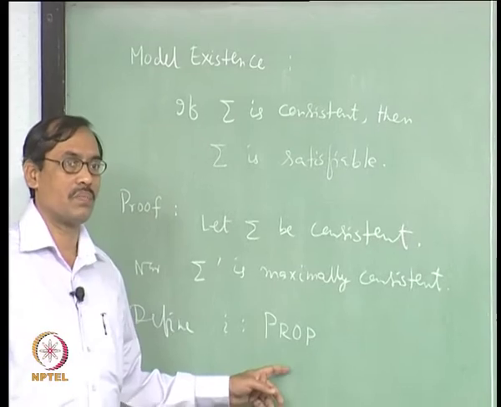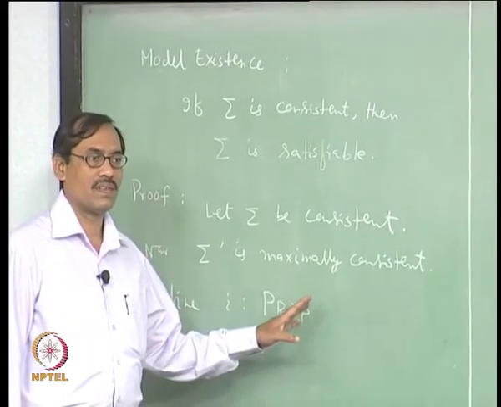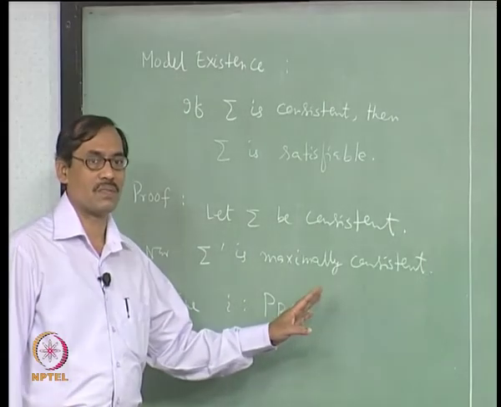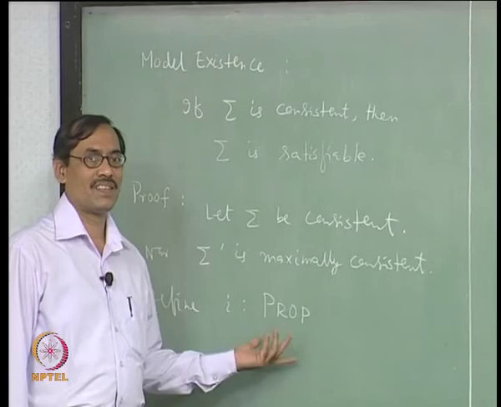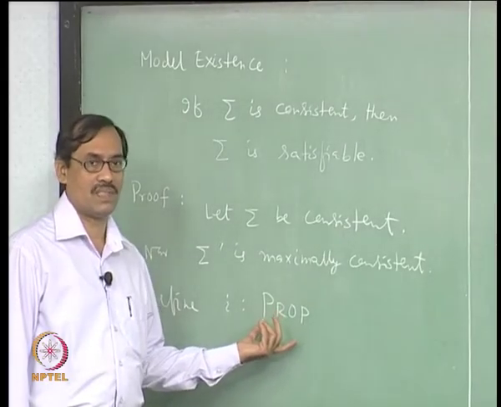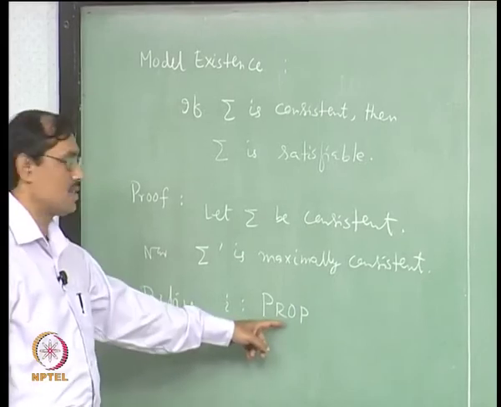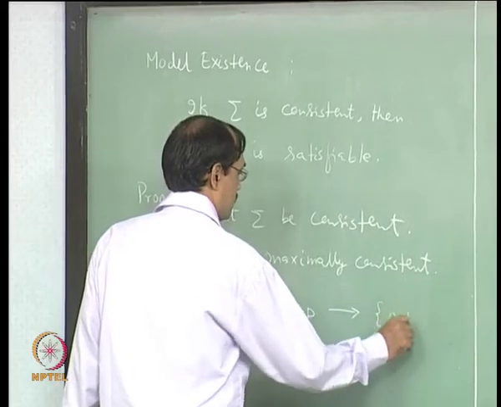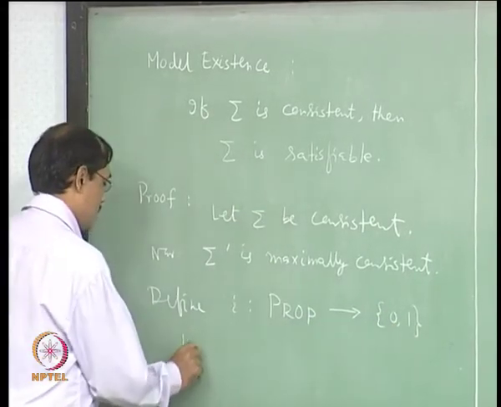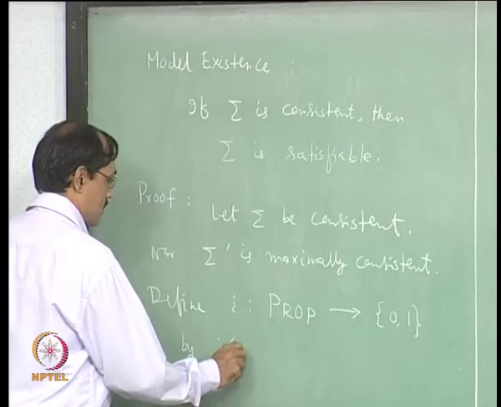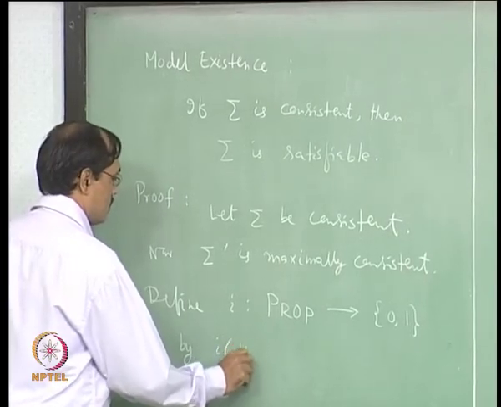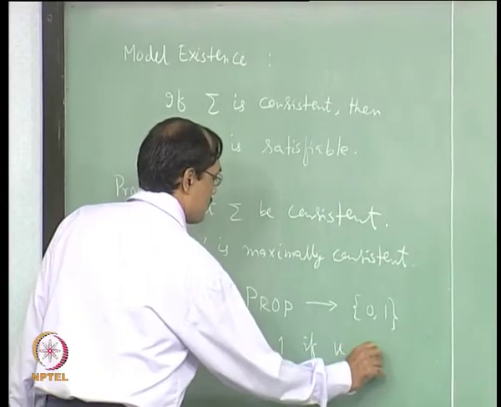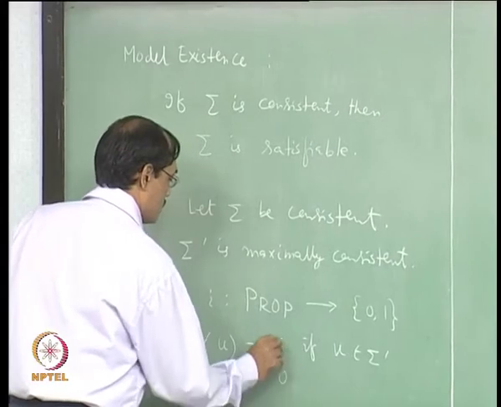In the set of all propositions we do not have the connectives and, or, if and only if, and we do not have top and bottom either. These symbols are not in PC; that is our set of propositions, appropriate to PC. So, define from this set to 0, 1 a function by taking I of any proposition u equal to 1 if u belongs to sigma prime, and 0 otherwise.